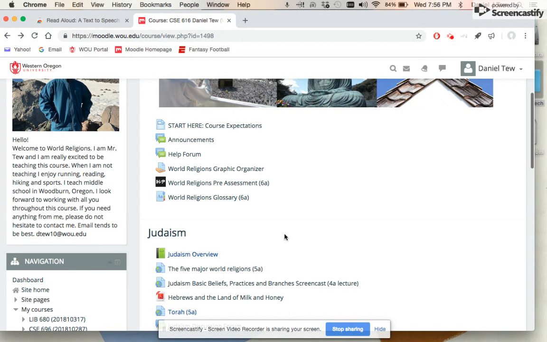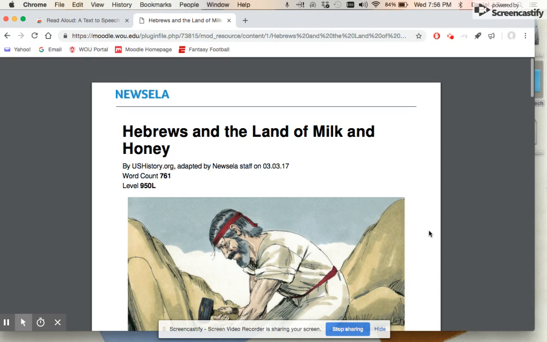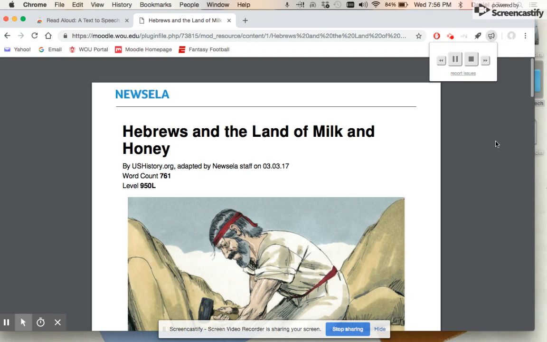If I go to our class page and select an article, like Hebrews and the Land of Milk and Honey, I now have the option to read the article, read and follow along as I listen to the article, or simply listen to the article. So if I click this megaphone here in the corner, it'll begin to play.